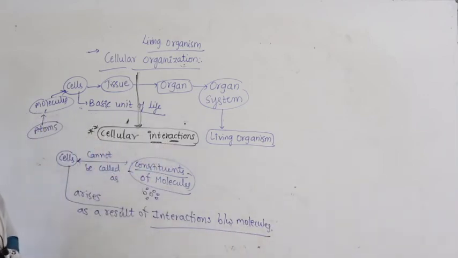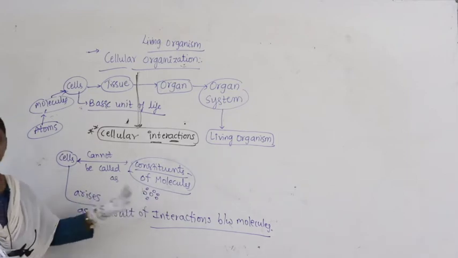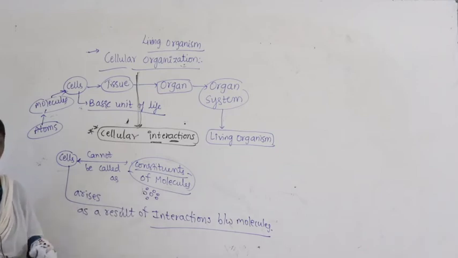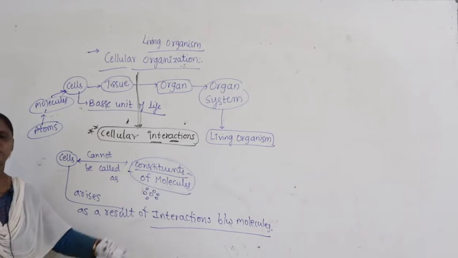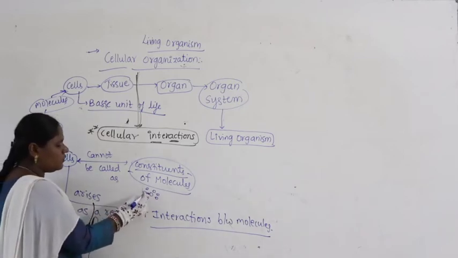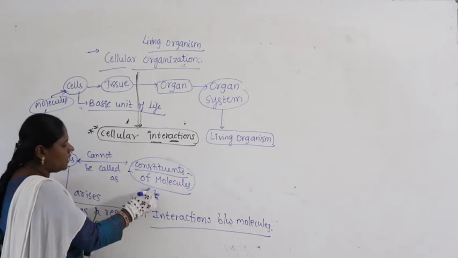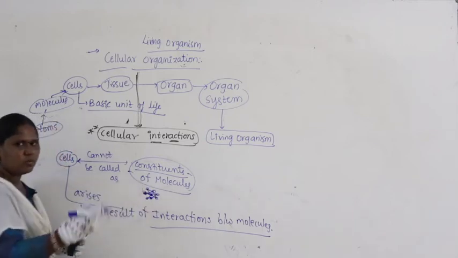Try to understand the meaning of the statement here. If you keep molecules at one place, it cannot be called a cell. Then what is a cell? A cell arises as a result of interactions between molecules. When all the molecules show interaction, with food and water going and sending to one another, all are showing interactions, one is interacting with the other.